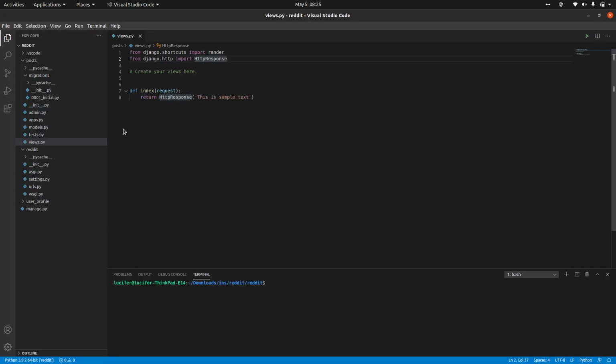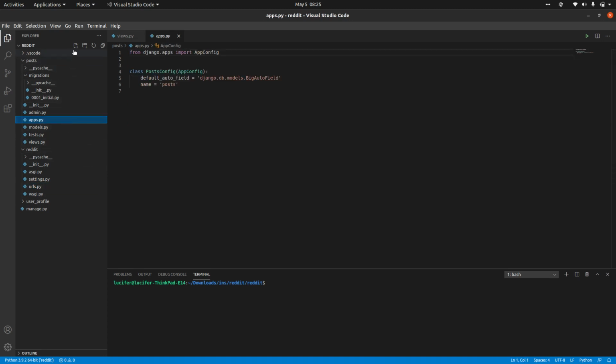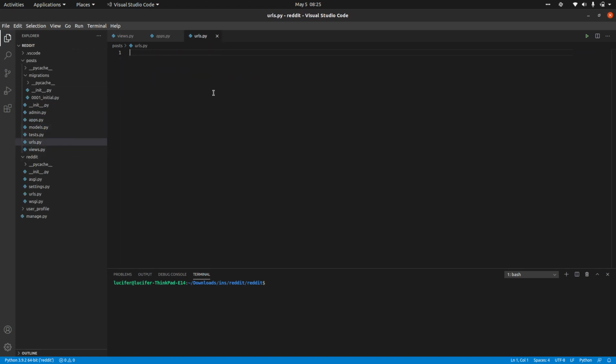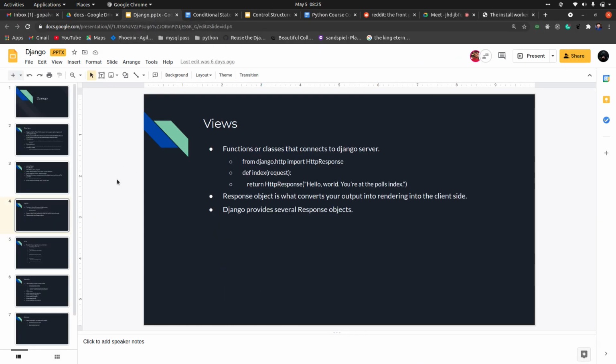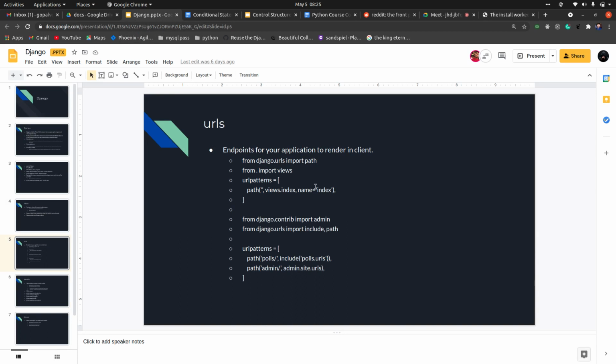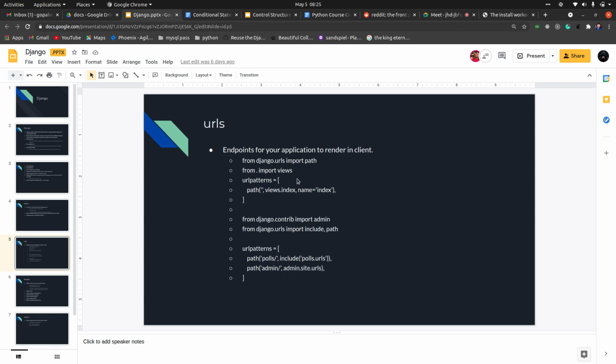Now we have to create some URLs. We have the admin URLs which are already there, but we want our own URLs for the posts. Just create one more file here, urls.py. All these references I have also mentioned in the PPT. If you don't remember these things, you can just go to the file as well. For the URLs, import whatever you need, use these particular syntaxes, and in the main URLs just add it like this.